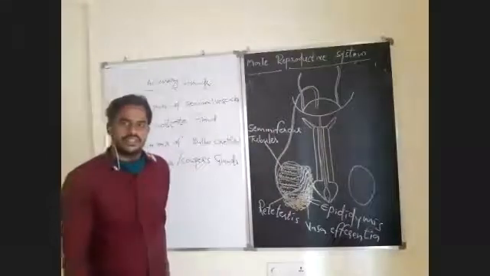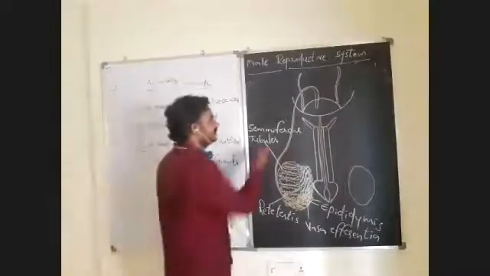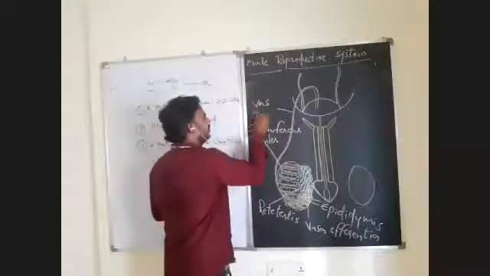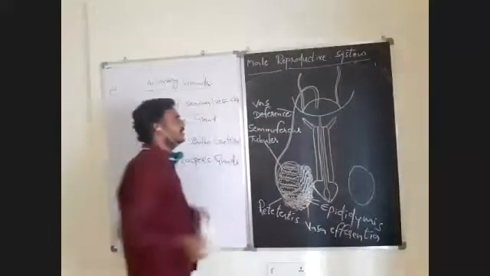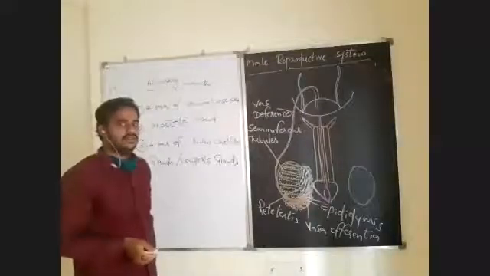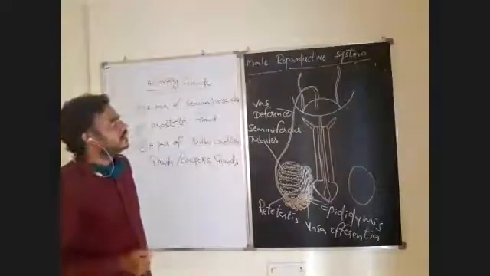So the structure is vas deferens or vasa deferentia. This is actually vas deferens, or vasa deferentia.